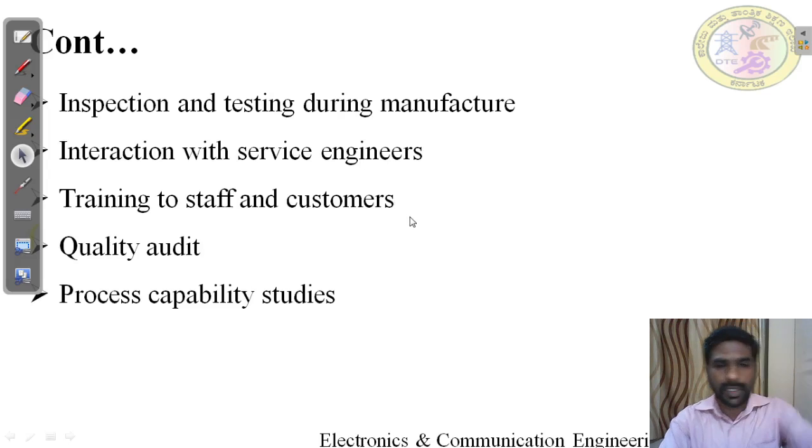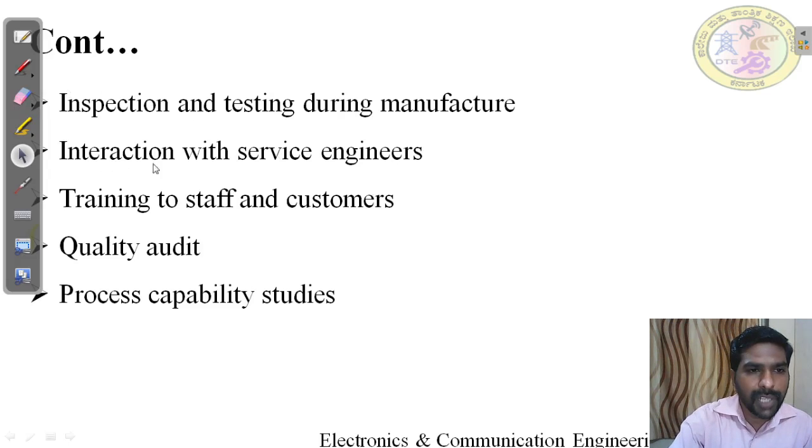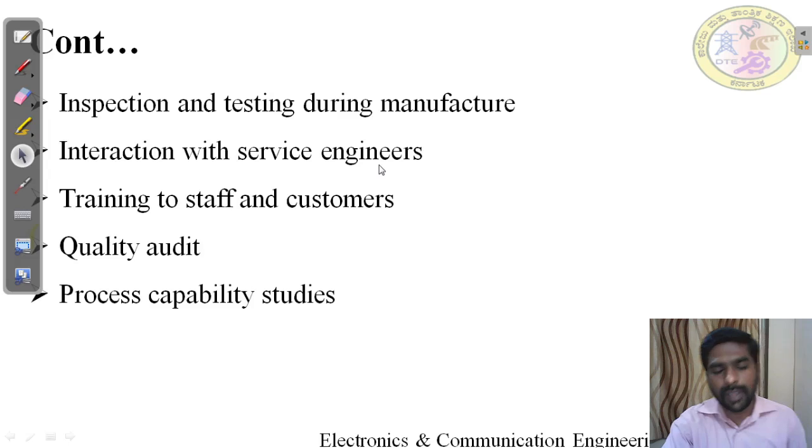See, all these things happen at the industrial level. Now it starts at the customer level. That means the product has been sold to the customer. The customer may face some difficulty or may have some problems. For that, a service engineer will go and fix this problem. That's why TQM people have to interact with the service engineer, to see whether there is any difficulty with our product at the customer end, and what the frequency of failure is. All these things they need to study.